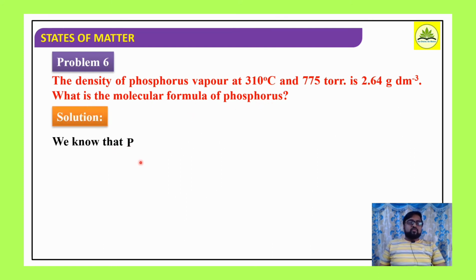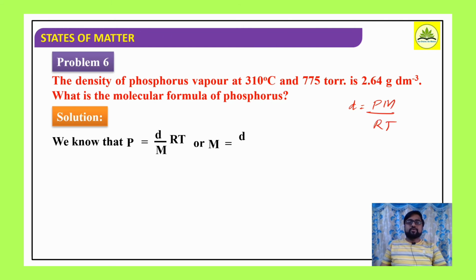So what we know: density D is equal to PM by RT, as I already mentioned. We know this relation. If you solve for M, what is it? M is equal to D by P into RT. Okay, so M is D by P into RT.